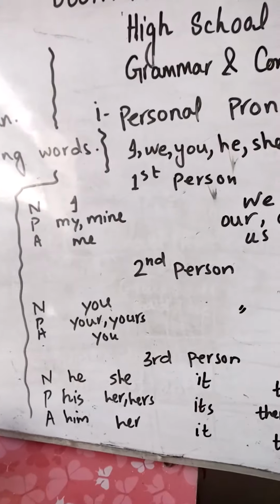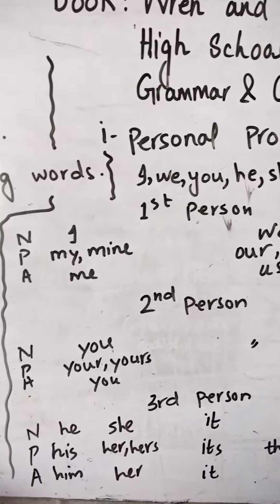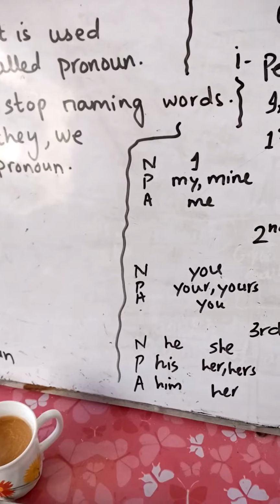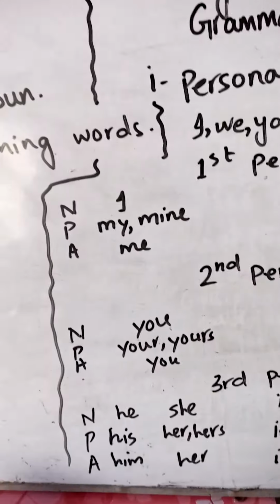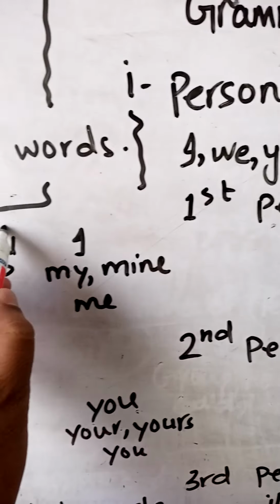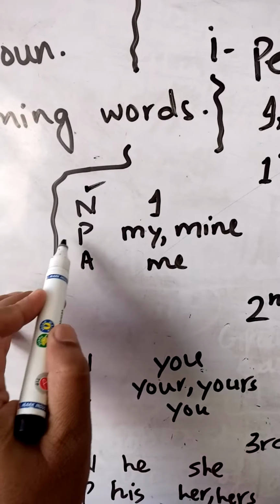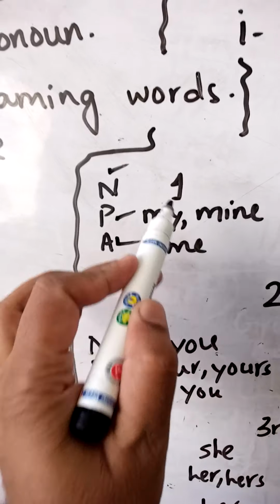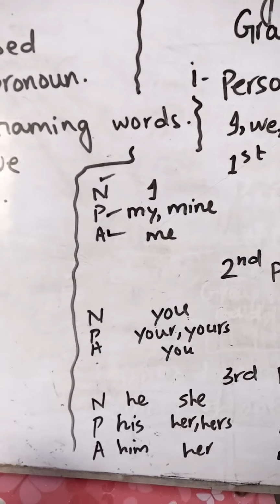So we have divided first, second, third person into singular and plural, and further we divided them into NPA. N stands for nominative, P for possessive, and A for accusative. What is nominative?